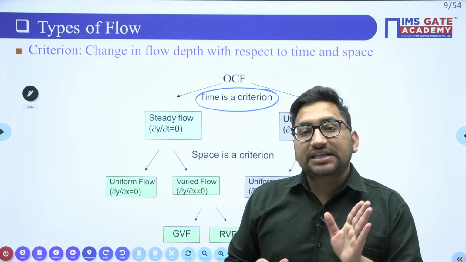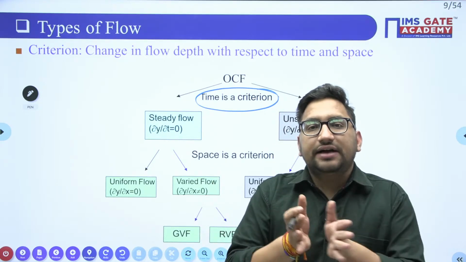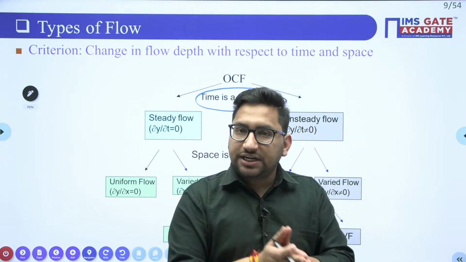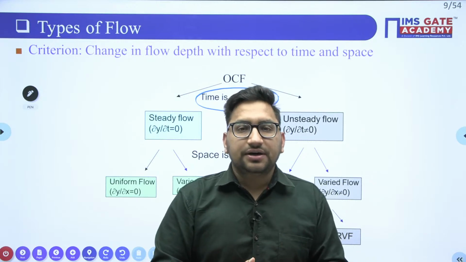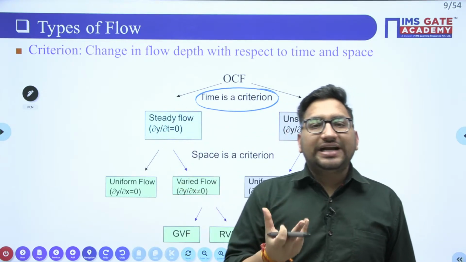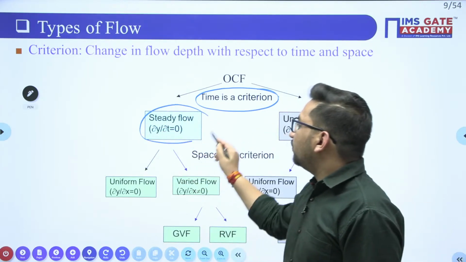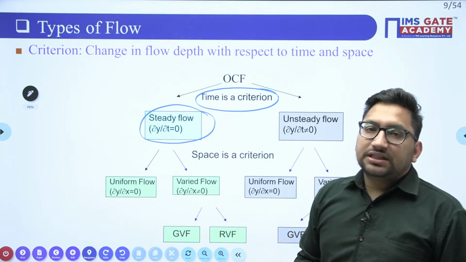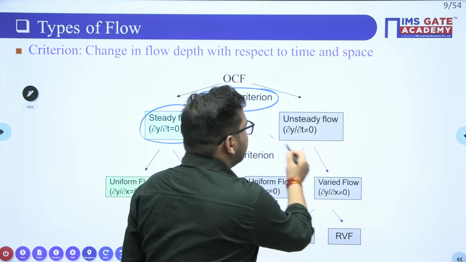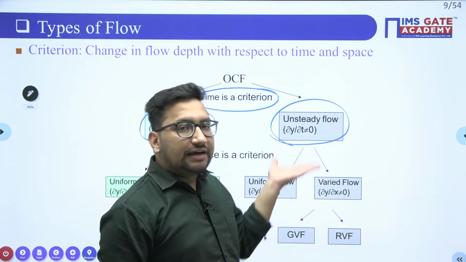It means we can say that with time the depth of flow is not changing, and the depth of flow is nothing but your flow property. There can be different flow properties like velocity, like discharge, right? But here we are more concerned about the depth of flow. So if depth of flow is constant with respect to time, we will call it a steady flow. But if the flow properties are changing with respect to time, we will call it an unsteady flow, right? So this dy by dt is nothing but the change in depth with respect to time.